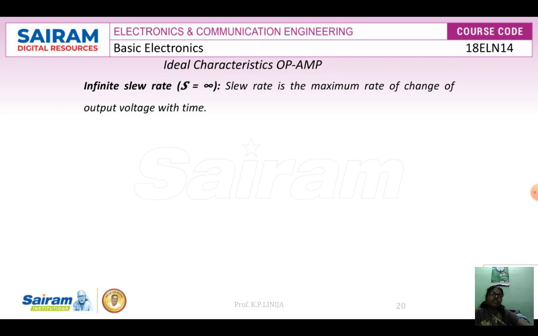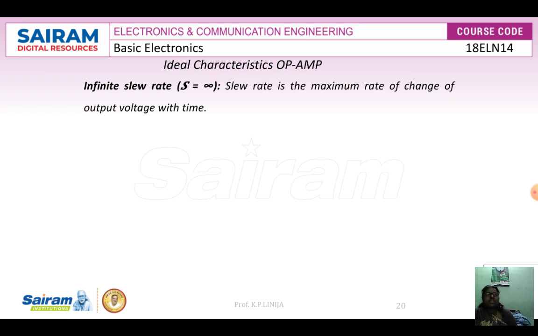Then followed by this, infinite slew rate. Slew rate is the maximum rate of change of output voltage with time. But in the ideal characteristics of op amp, slew rate is infinite.